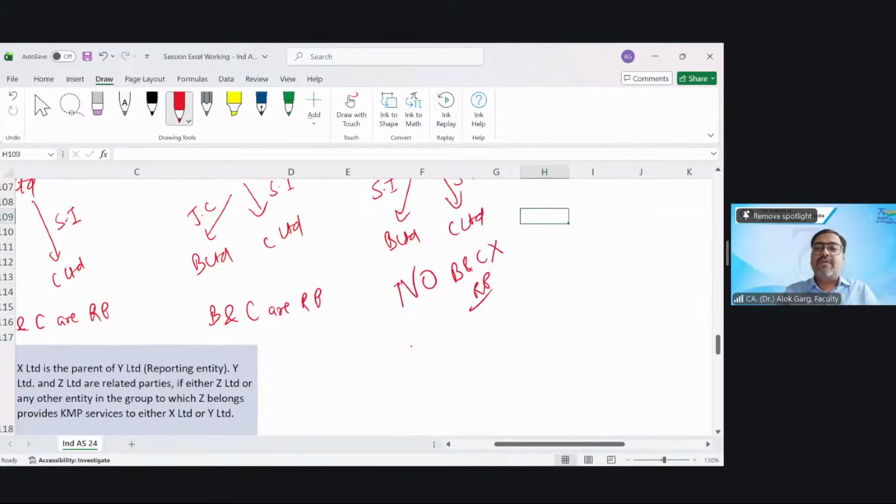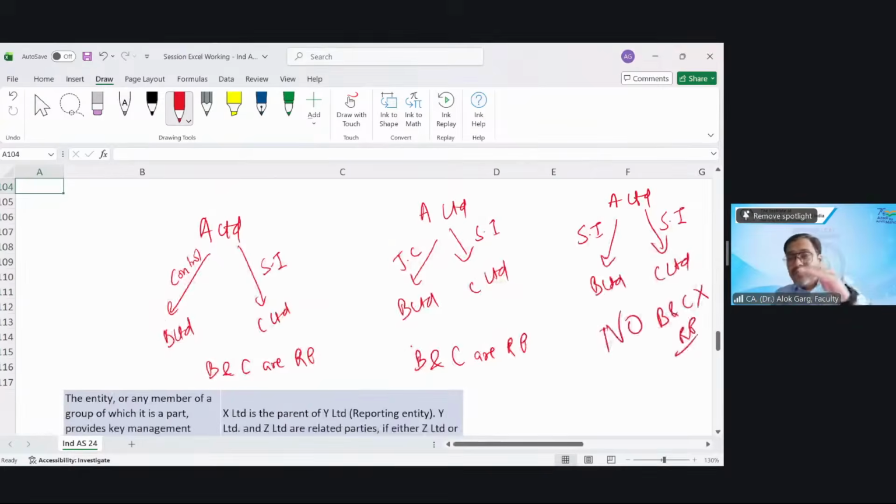So for an associate to be a related party, the investor or parent of the associate should control some other entity, or should have a joint control over some other entity, so that that associate and that other entity will become related parties. Right? Is that clear?